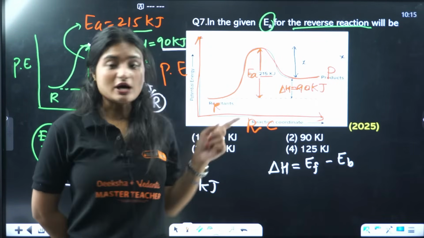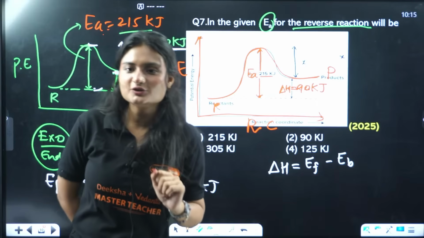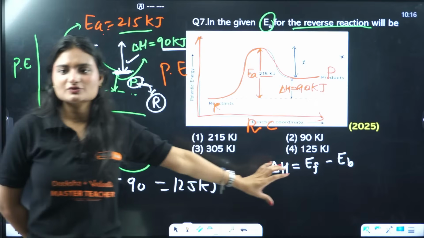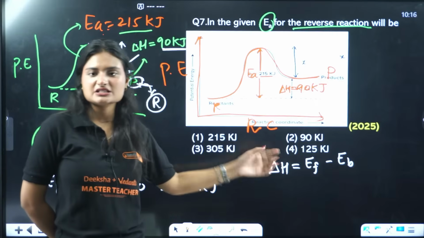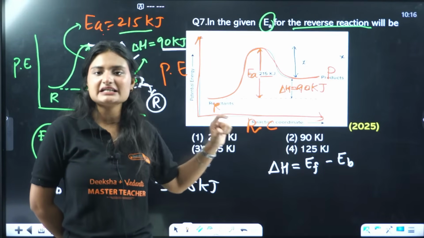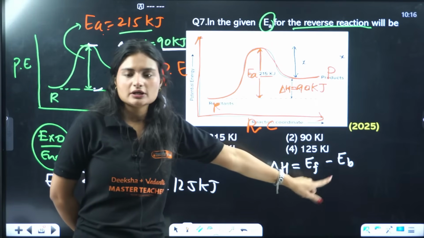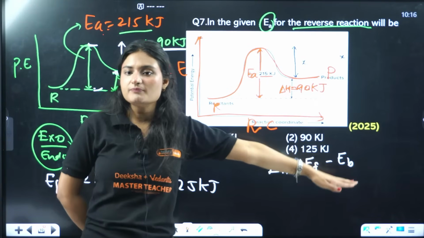Guys, focus. You have to solve all these questions on your own in the exam. I won't be there to help you all, okay? So the formula is simple. Delta H equals EF minus EB, which is the change in enthalpy, or difference in energy between the reactant and product, equals the activation energy of the forward reaction minus the activation energy of the backward reaction.